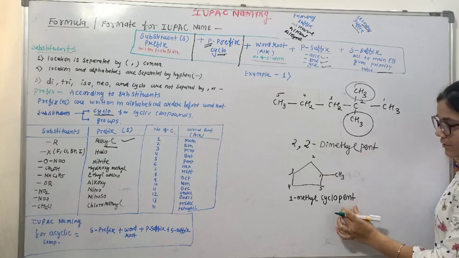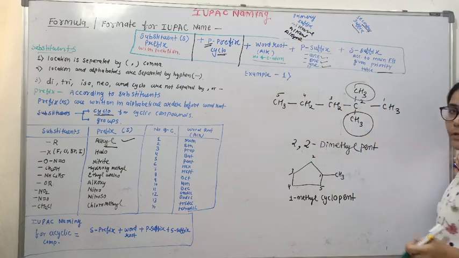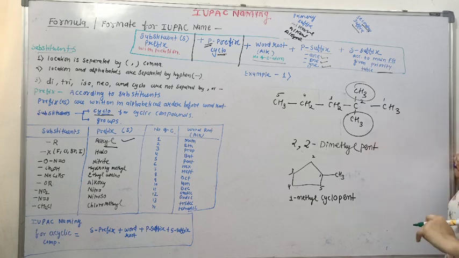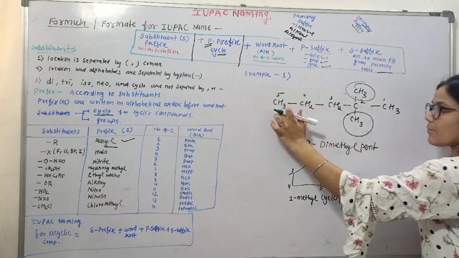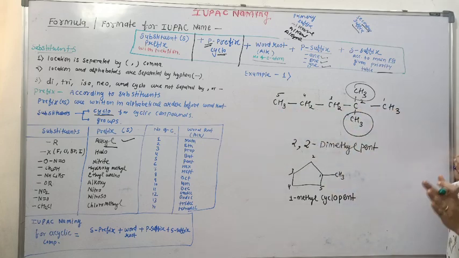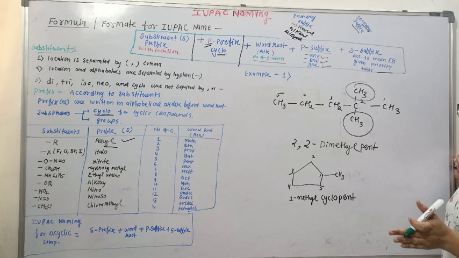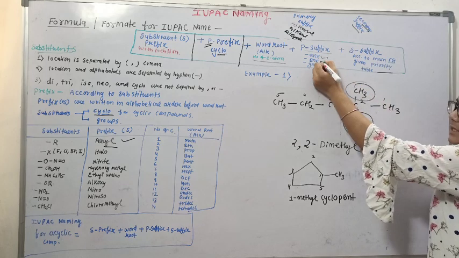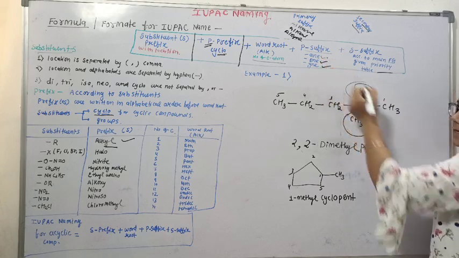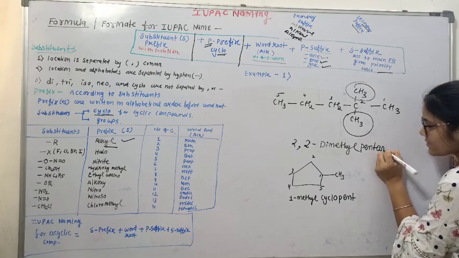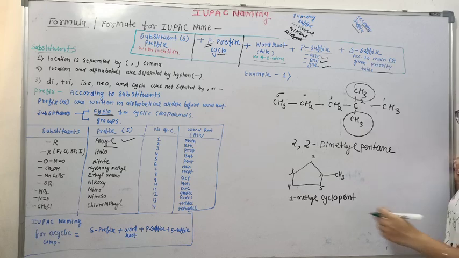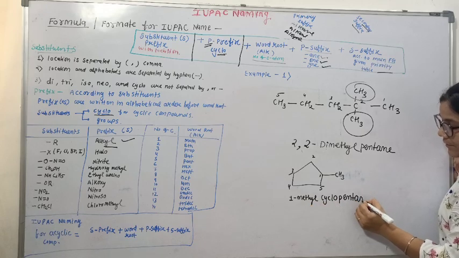So the alk part we have already written as word root. Now just write the primary suffix. Primary suffix is ane, ene, or yne. So check your compound. If there is a double bond or triple bond, then we can't use ane. For double bond we'll use ene, and for triple bond we'll use yne. So for this compound there is no double bond. It's a simple single bonded compound. That's alkane. So here it is pentane.